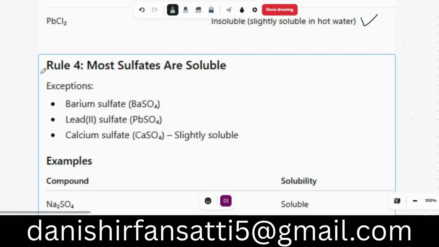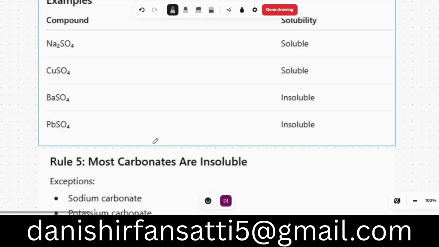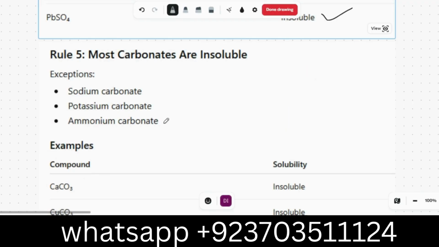Most sulfates are also soluble. For example, barium sulfate, lead sulfate, and calcium sulfate is slightly soluble. Example: sodium sulfate is soluble, copper sulfate is soluble, BaSO4 is not soluble. PbSO4, lead sulfate, most of the time is not soluble.